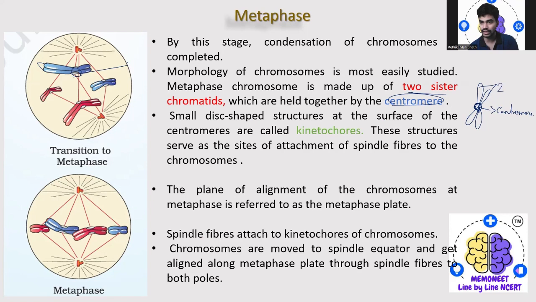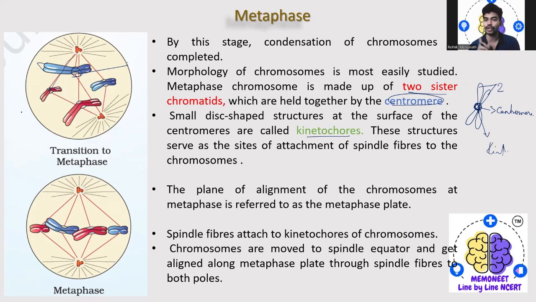So the disc-like structure that we see here is called the kinetochore. These structures serve as the site of attachment of the spindle fibers to the chromosomes.